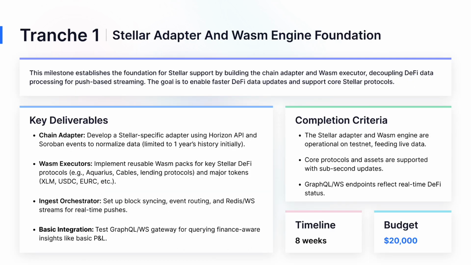In Tranche 1, we establish the foundation for Stellar support by building the chain adapter and WASM executor, enabling push-based streaming for faster DeFi updates. Key deliverables include the Stellar-specific adapter using Horizon and Soroban events, initially limited to 1 year's history, reusable WASM packs for protocols like Aquarius, cables, and lending, plus the ingest orchestrator for block syncing and Redis WS streams. We'll also test the GraphQL WS gateway for basic queries. Completion criteria: the adapter and engine are operational on testnet with live data, core protocols supported at sub-second speeds, and endpoints showing real-time status. Timeline: 8 weeks. This gets us to a functional core quickly.